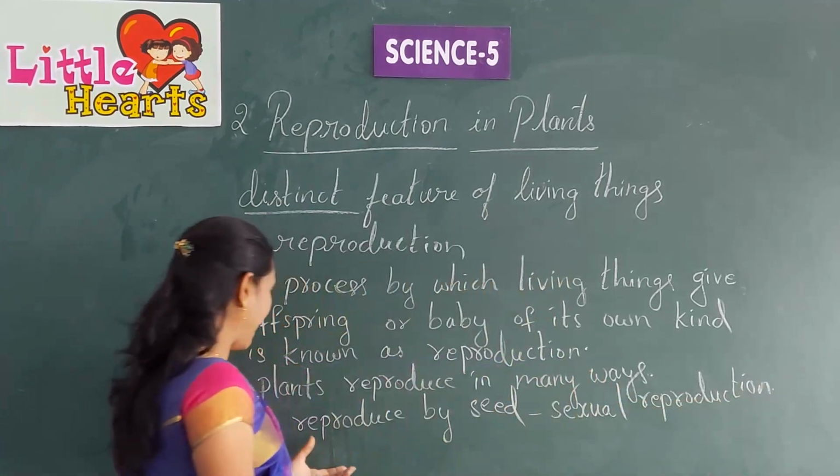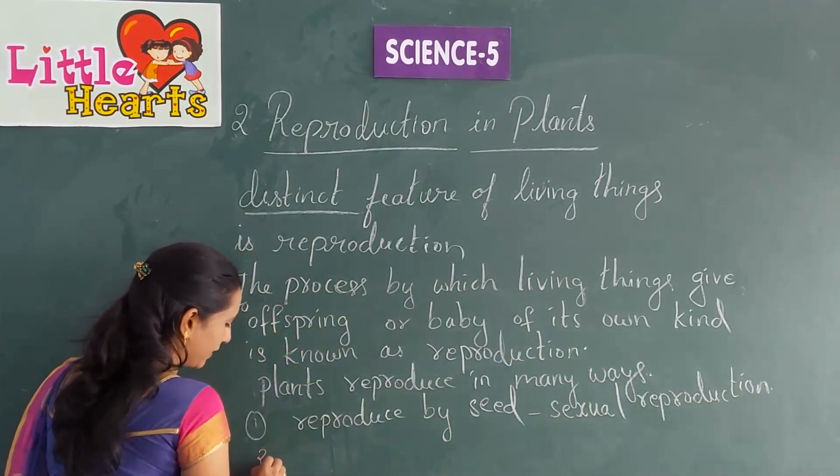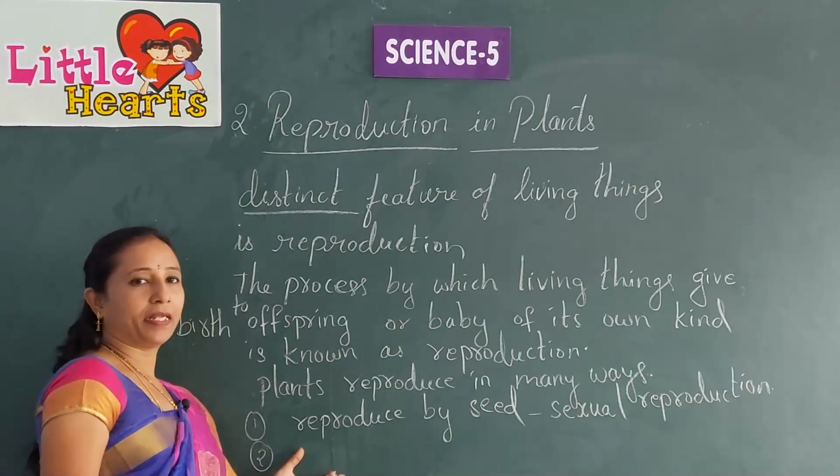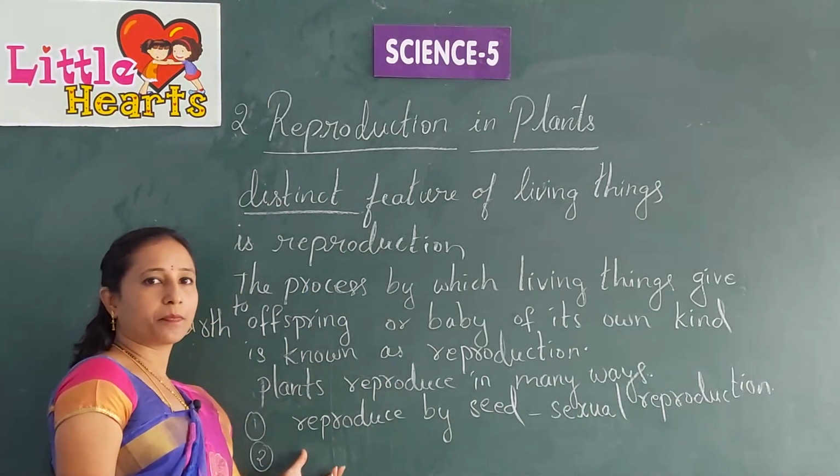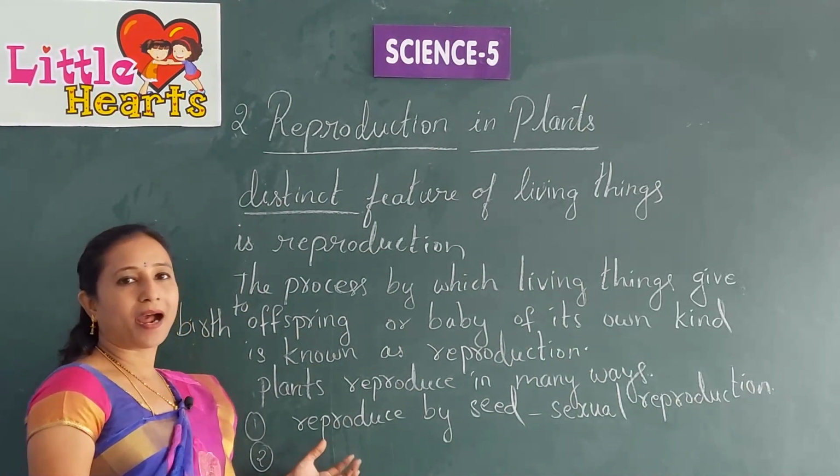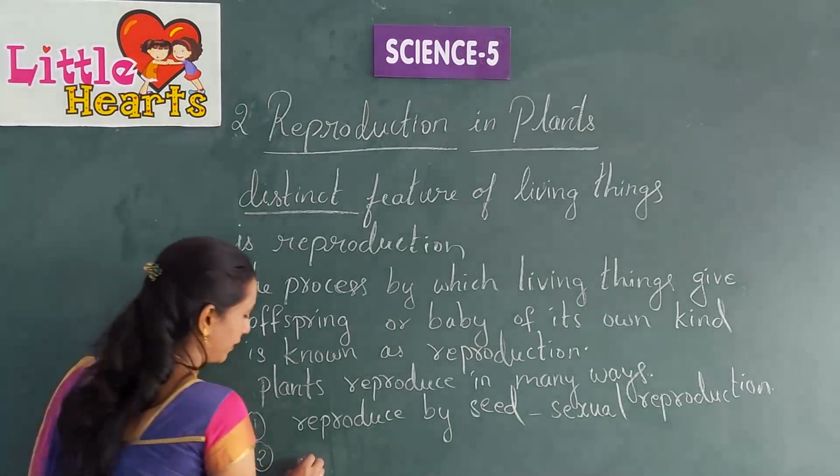And the other method is that many plants reproduce by using different parts of the plant.